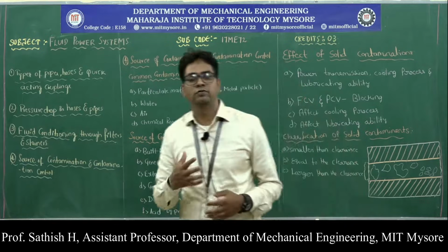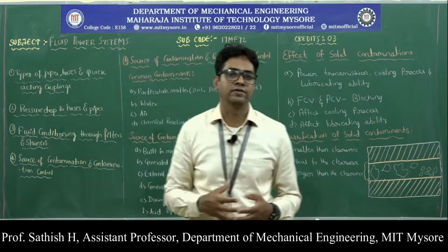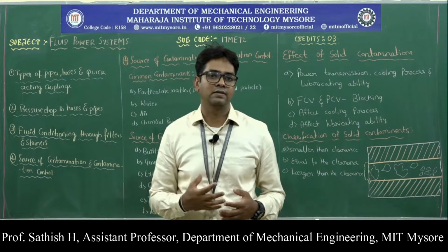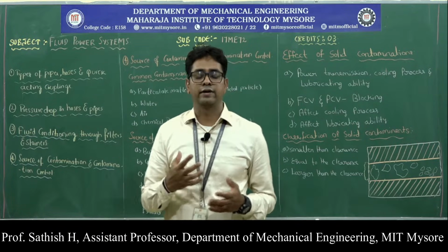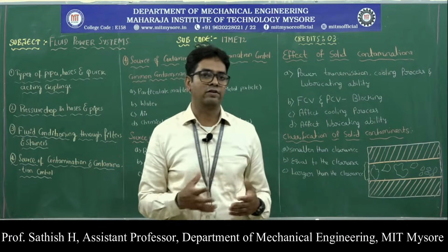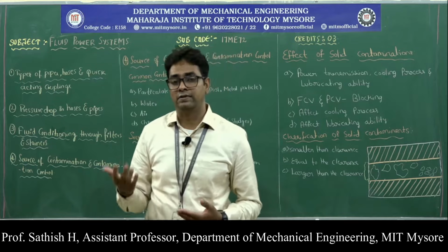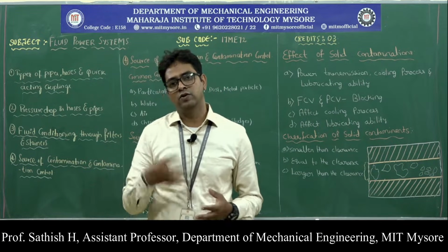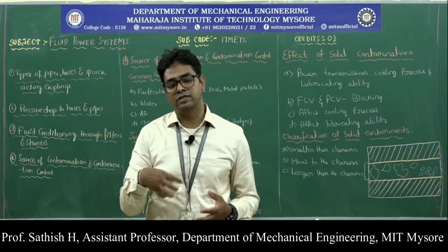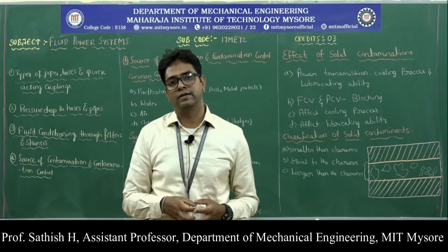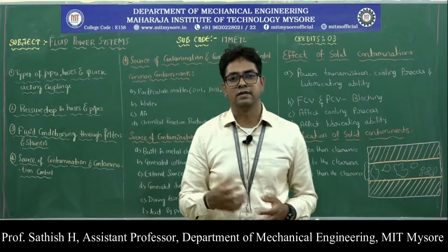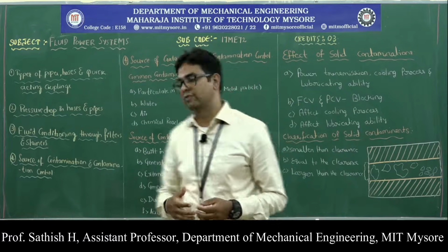Next is contamination generated within the system during the operation. We know that the hydraulic fluid flowing inside this hydraulic system moves at higher velocities. When this fluid has higher velocities, that can erode the inner surfaces of the piping systems as well as the surfaces of the various components of a hydraulic system, for example the pump, different types of control valves or the actuators. When these inner surfaces erode, the eroded small particles can get mixed into the hydraulic fluid. That is one more source of contaminants or solid particles that can affect the operation of a hydraulic system.